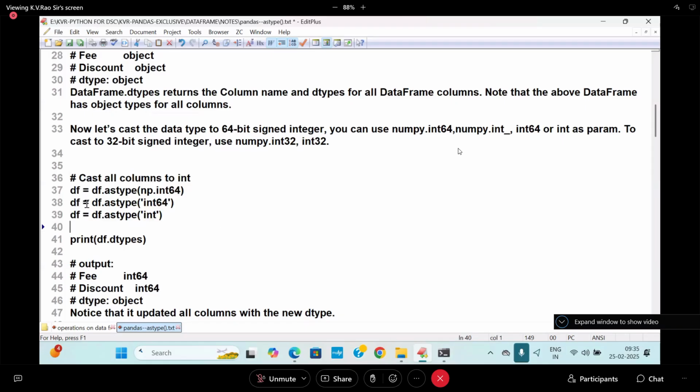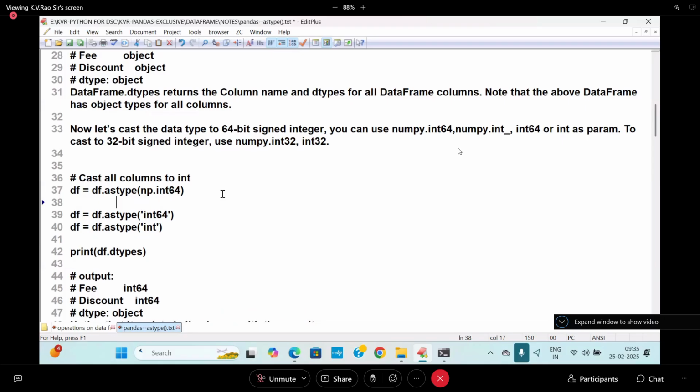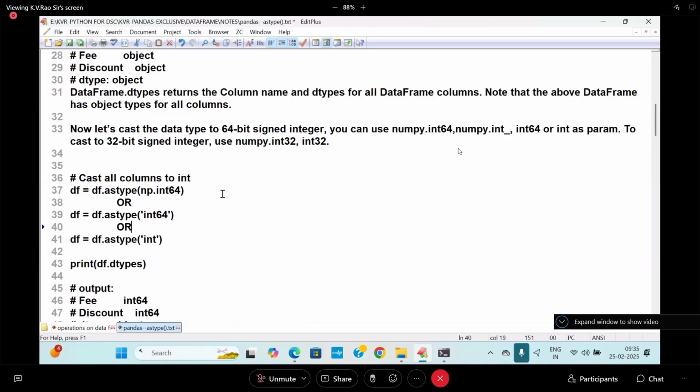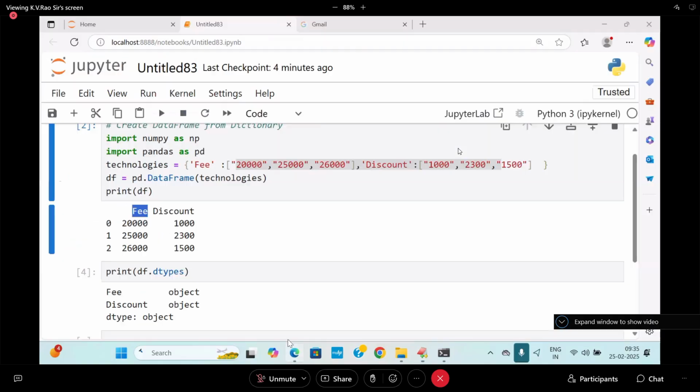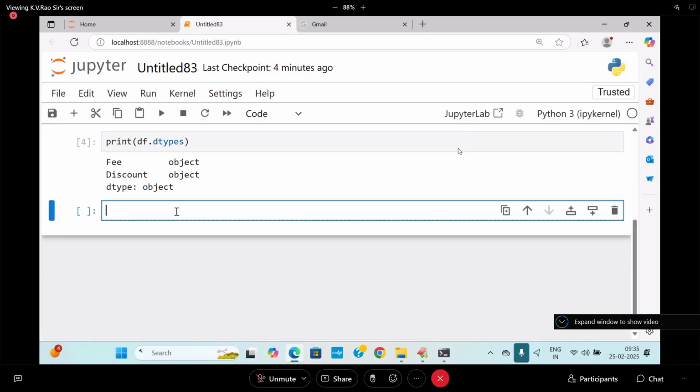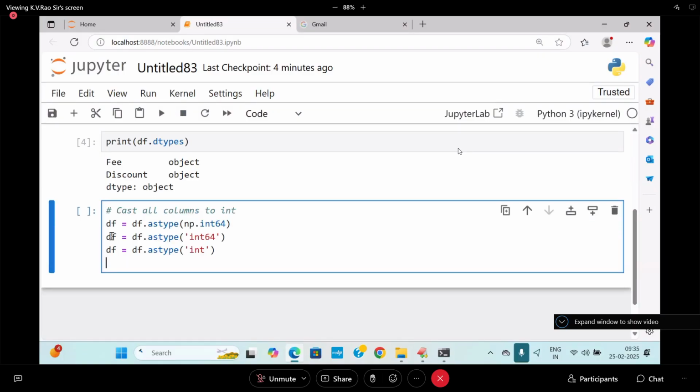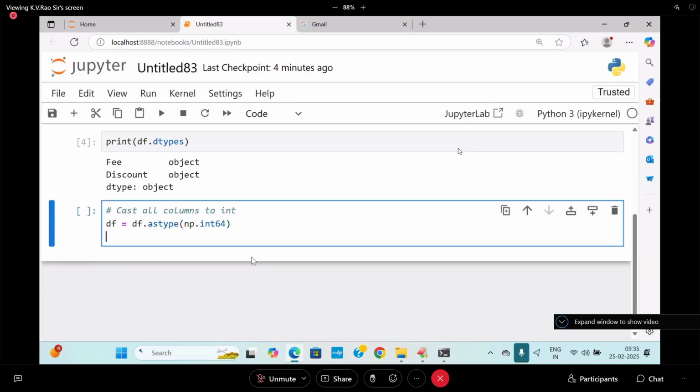Here I'm going to write np.int64. You can convert into int64 like this, or like this, I can do. Don't do all at once. This is either-or. All of them are the same, I am saying. In this case, go to this place. I am trying to write it. Any one of them you use at times.